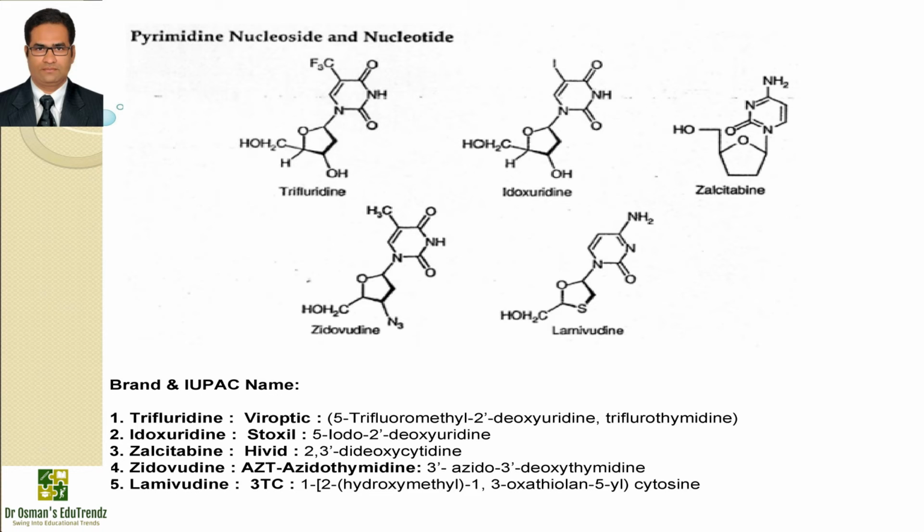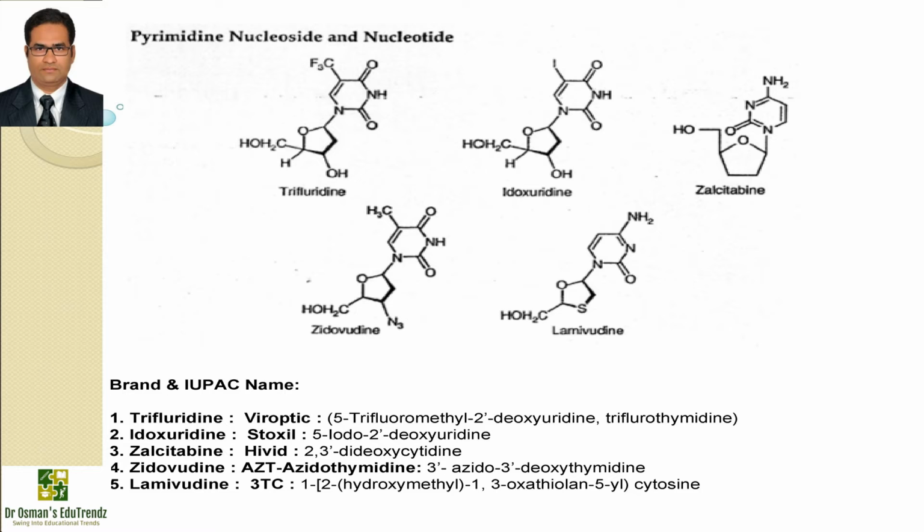Now we have pyrimidine nucleosides and nucleotides like trifluridine. Viroptic is the brand name. This drug is approved for treatment of herpetic keratitis. It is used as a solution to instill into the eyes to treat keratoconjunctivitis. Trifluridine is phosphorylated to triphosphate and competes with thymidine triphosphate for incorporation into viral DNA, and to a lesser extent the cellular DNA.